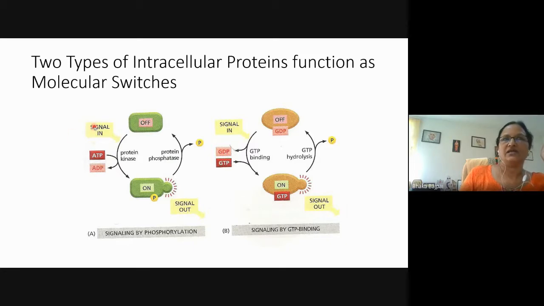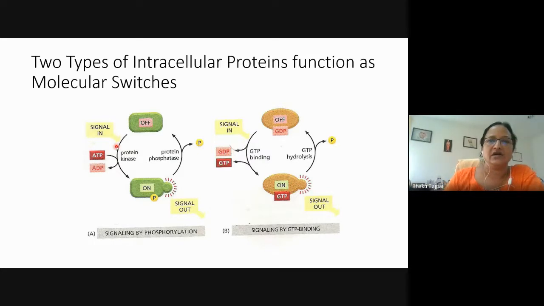So like I said, when the requirement is there for the protein to be in the active state, it will be activated by phosphorylation, and when the signal has veered out, it is over, then it will be inactivated by removal of the phosphate group. And we'll see that the most common protein kinases are the serine threonine kinases, and second are the tyrosine kinases. Serine threonine kinases will phosphorylate the protein either on serine or threonine, and the tyrosine kinases will phosphorylate the protein on the tyrosine amino acid.